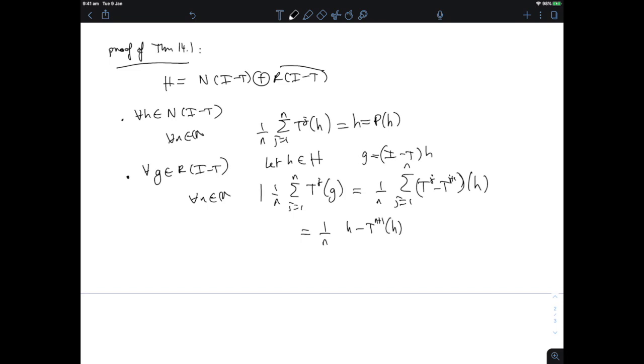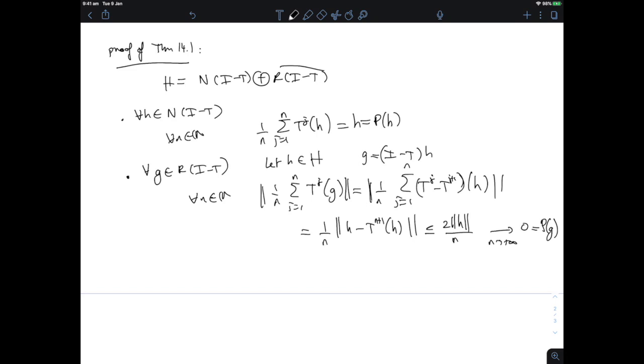And now notice that our operator T is a contraction. So this is smaller than 2 times the norm of h divided by n. And that goes to 0 as n goes to infinity. But 0 is certainly the projection of g onto the null space, because g is in the perp of the null space. So we've proven the result for an element of the null space, and we've proven the result for an element of the range.